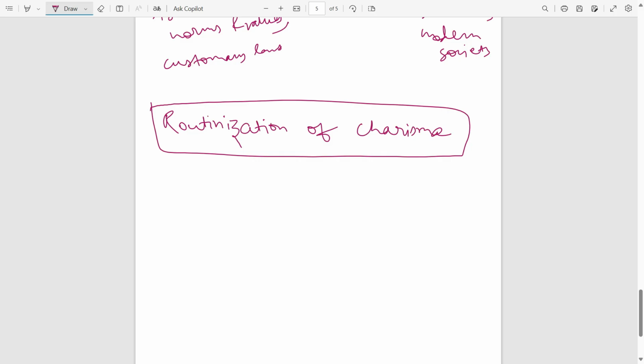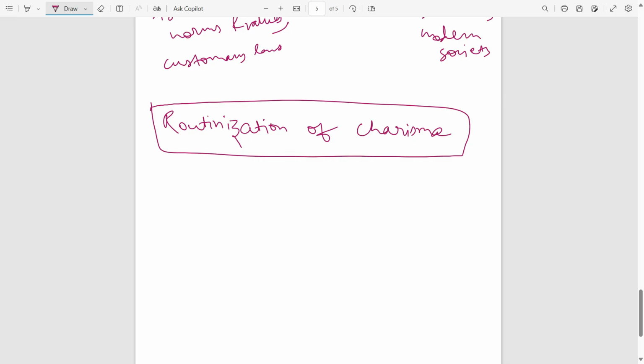The person who takes the position of the leader may not have that charismatic power. A type of organization develops to disseminate the core message of the leader. In charismatic authority there is no organization or paid staff. But in the routinization of charisma, the organization develops to disseminate the core message, and the original charisma is transformed into either traditional authority or rational legal authority. Max Weber called this the routinization of charisma.